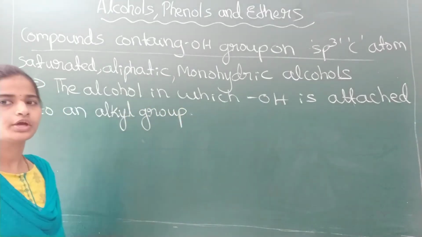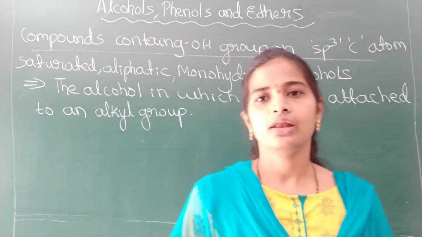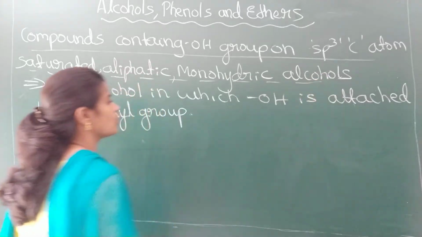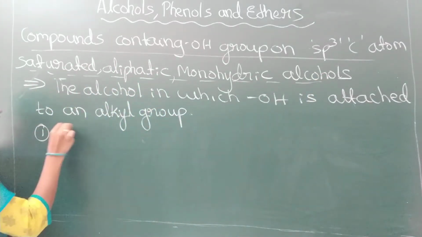That is, the OH group is attached to an alkyl group. And these saturated aliphatic monohydric alcohols are further classified as what?